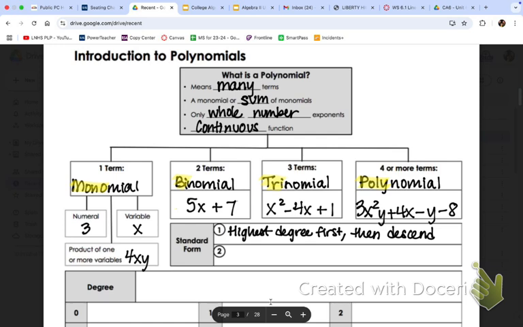And also it needs to be alphabetical. This is what's a little bit weird and kind of confusing, and even I'm not amazing at it, so we'll all get better together. So for example, if you have 2x squared, that has to come before something like 5y squared, because x comes before y. You are looking at these variables.